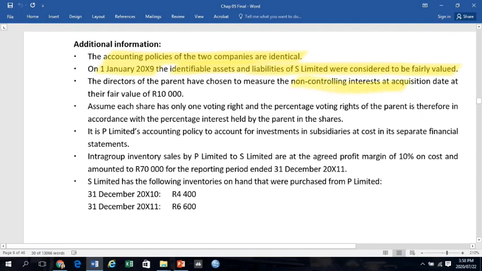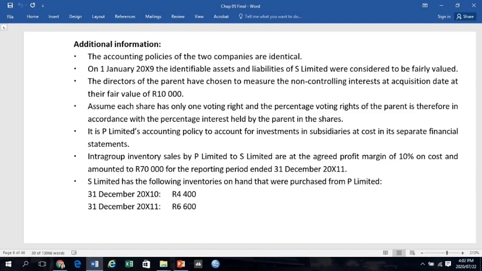NCI at acquisition date is measured at their fair value of 10,000 Rand. It is P Limited's accounting policy to account for investments in subsidiary at cost in its separate financial statements. That is why we see the investments still measured at 25,000 Rand at the end of 20X11. The focus of Chapter 5 is on intragroup inventory sales.